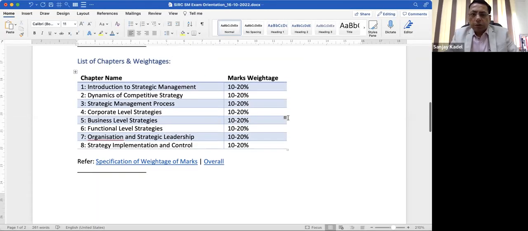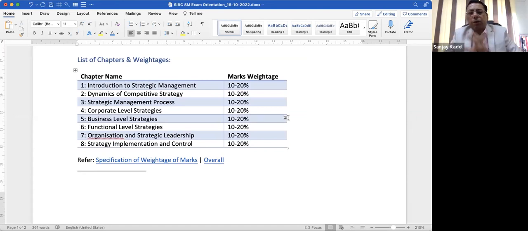Now, coming to the chapters, there are 8 chapters which are part of your syllabus for strategic management. Let me show the screen to you. Here it is. How many chapters? 8 chapters are there, starting with Introduction to Strategic Management. Chapter number 2, Dynamics of Competitive Strategy. Then third is Strategic Management Process.